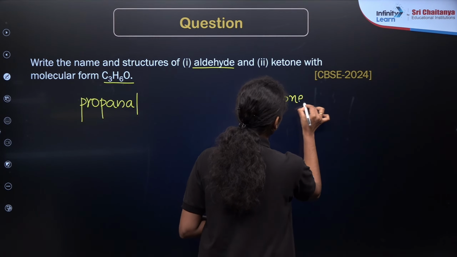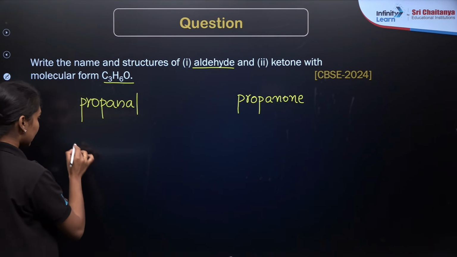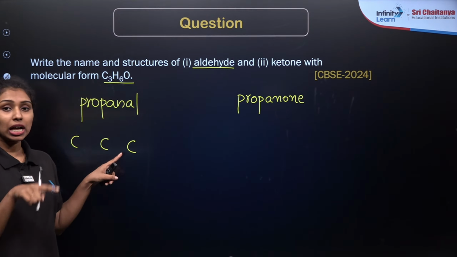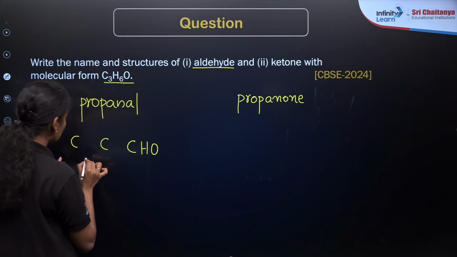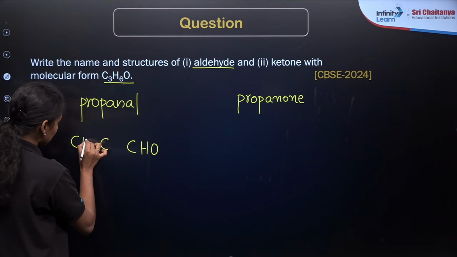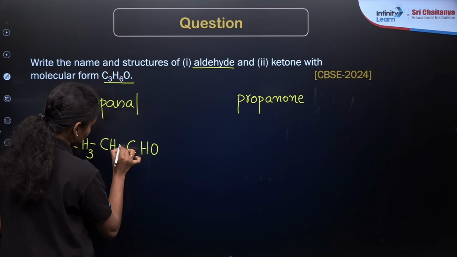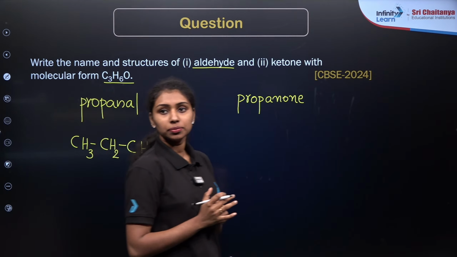Now we need to draw the structure of these compounds. If I am starting from propanal, 3 carbon, right? Out of them, 1 carbon is the aldehyde carbon. This will be CHO. Now we need to balance the valency, so this will be CH3 here and this is CH2 here. So this is the condensed formula CH3CH2CHO. Any doubt?